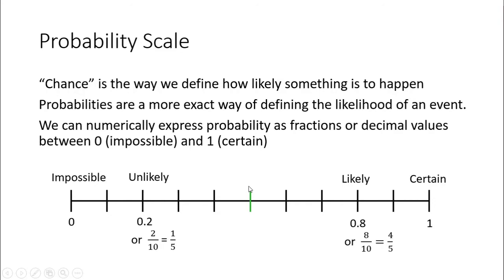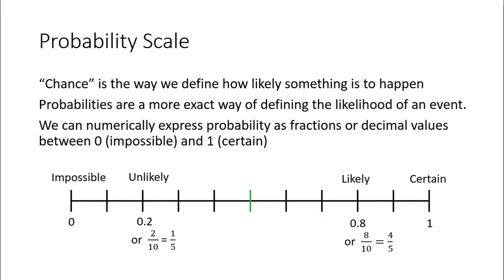3/10, 4/10, 5/10, that's halfway, or 0.5. 6/10, 7/10, 8/10, or 0.8. 8/10 is also the same as 4/5, 9/10, and then we get to a whole. So we've split this probability scale down into tenths, but you could split a probability scale into infinite numbers of sections. So don't think that these are the only probabilities that you could be given.